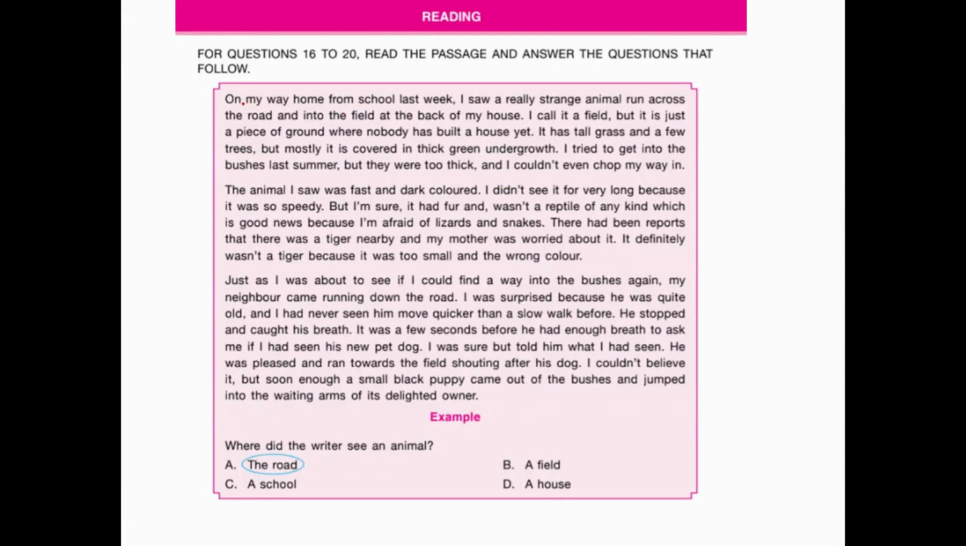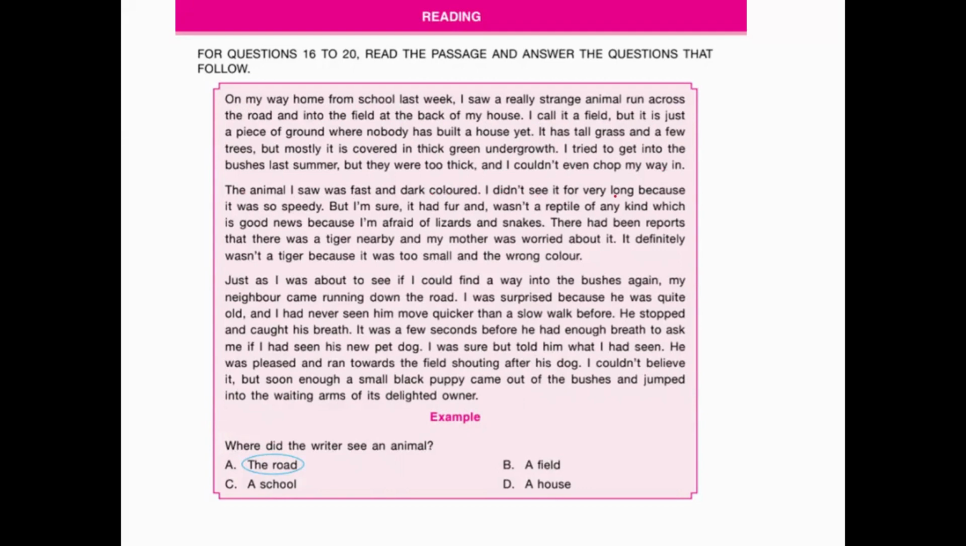Okay, so the passage is like: on my way from home last week, I saw a really strange animal run across the road and into the field at the back of my house. I call it a field, but it is just a piece of ground where nobody has built a house yet. It has tall grass and a few trees, but mostly it is covered in thick green undergrowth. I tried to get into the bushes last summer, but they were too thick and I couldn't even chop my way in. The animal I saw was fast and dark colored.